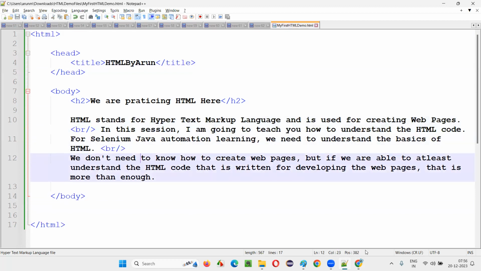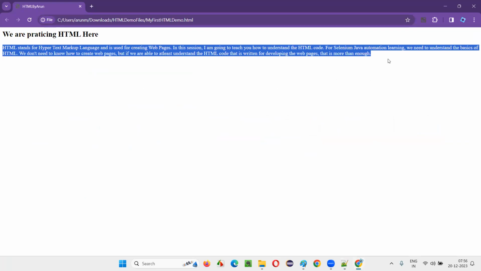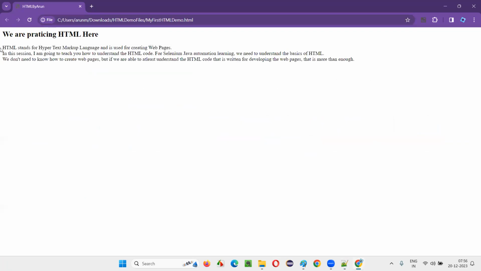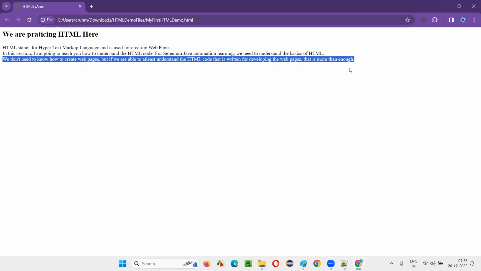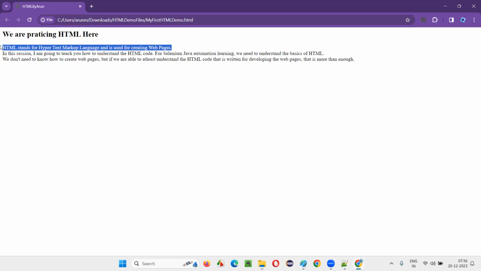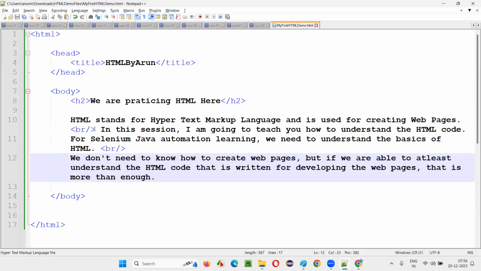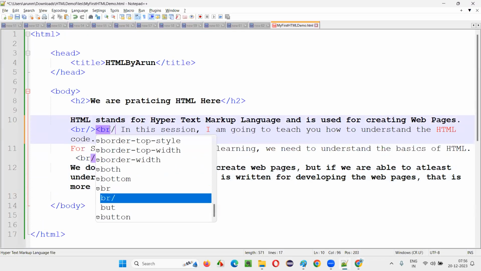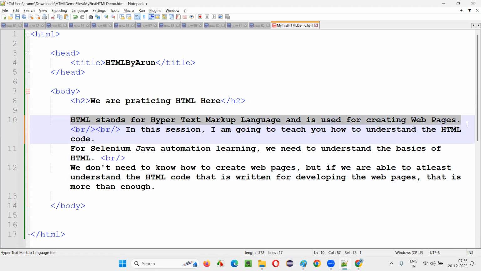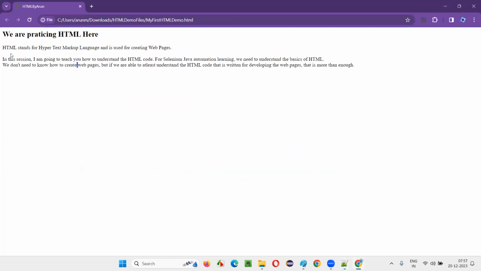Now save this. This time, when I refresh the page, you'll not get this in a single line. Three different lines will come. This one is one line, this is another line. Three different lines we got. Still, if you want to have a gap between this line and this line, what you can do is add one more br. After writing this line, it will go two lines down and then start this one. Now you got a gap. One br will take you to the new line, another br will take you to this line.